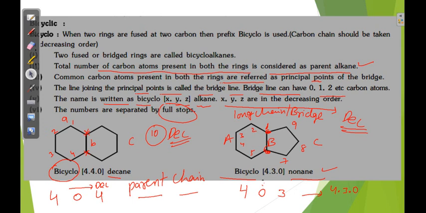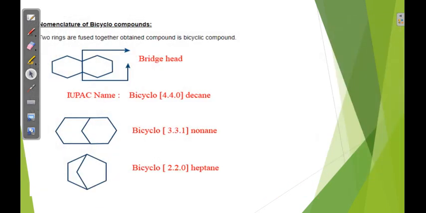Next, this compound name: total 1, 2, 3, 4, 5, 6, 7, 8, 9, 10. Total 10 carbons are there. That's why decane. There is no double bond, single bond is there, ane. So the prefix is bicyclo. The bridges here are 4, 0, 4.